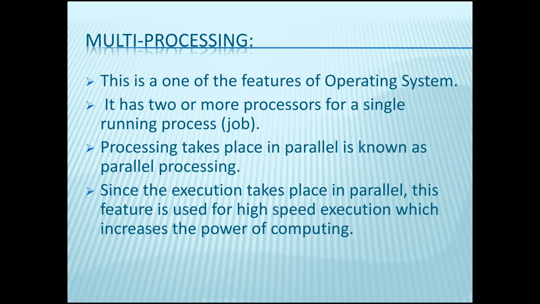Multiprocessing. This is one of the features of the operating system. It has two or more processors for a single running process, that is, a job. Processing takes place in parallel, known as parallel processing. Since the execution takes place in parallel, this feature is used for high speed execution, which increases the power of computing. This is the concept of multiprocessing.